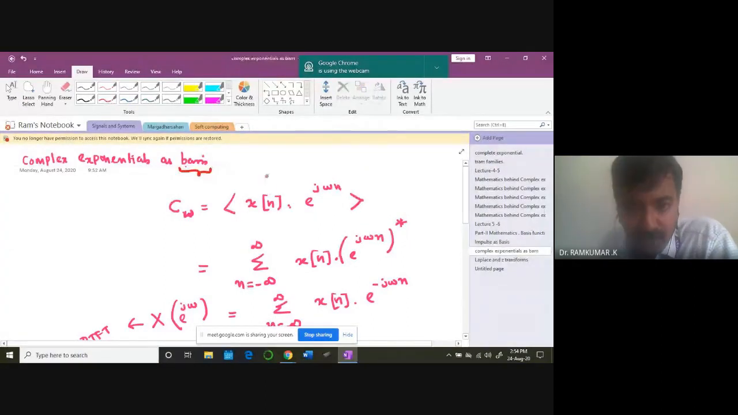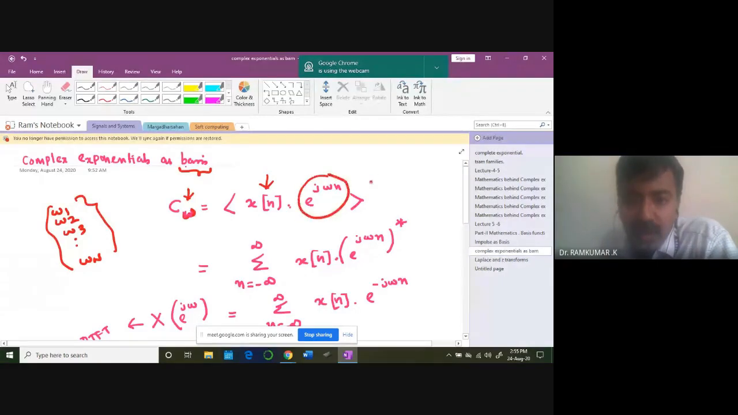So naturally, I'm going to take x of n and compute c of omega. This omega is going to be frequencies, omega 1, omega 2, omega 3, up to omega n. We have got a lot of frequencies. Each signal, e power j omega 1, e power j omega 2, each exponential signal is more like a basis vector. These are mutually orthogonal. So I'm going to represent my signal x of n as a dot product with e power j omega n, and I'm going to add from n equal to minus infinity to plus infinity in order to compute the dot product.